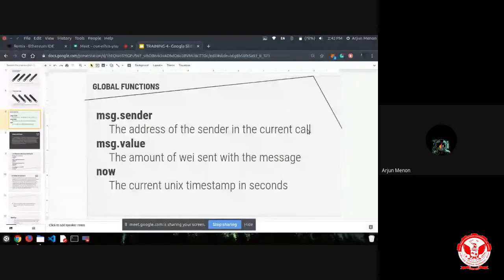The epoch means, like in a year we have an era, an epoch is 30,000 blocks being created on top of any blockchain. This term is mainly used in Ethereum. So the timestamp returned by the now function is the number of milliseconds since the Unix epoch time.